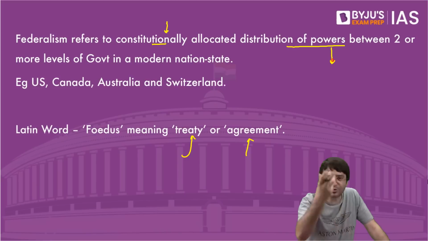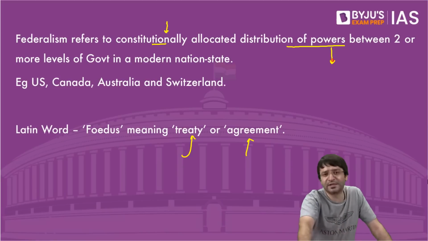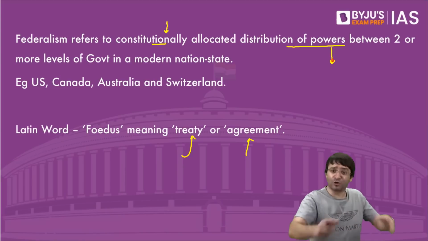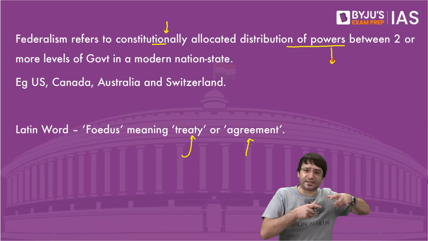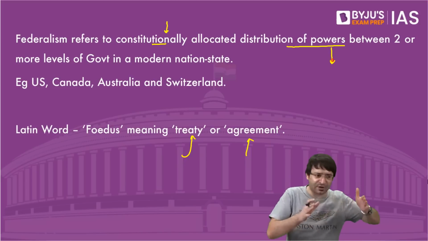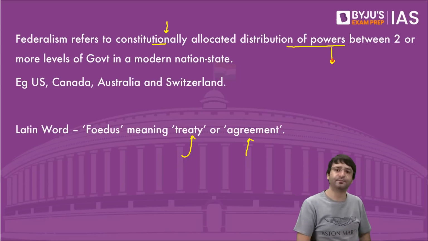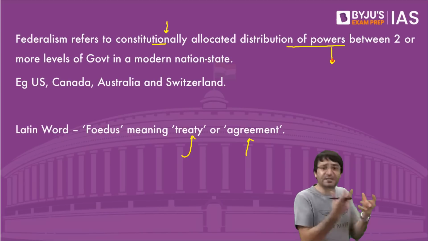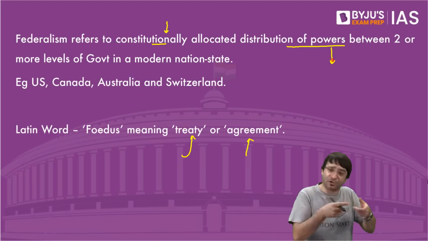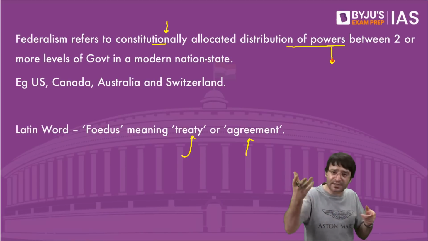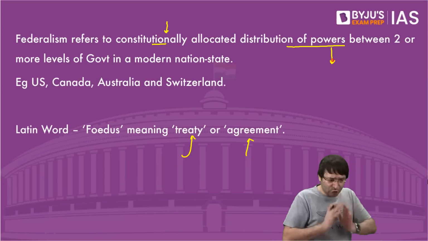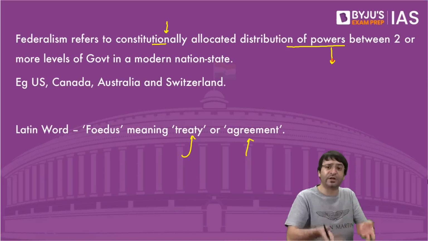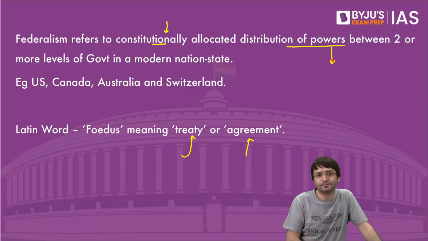They created a constitution. They adopted this constitution at Philadelphia and enacted it in 1789. The same constitution of the United States has distributed powers between the center and the states. Why? Because the United States was created through a treaty, through an agreement, when these sovereign states decided to come together.